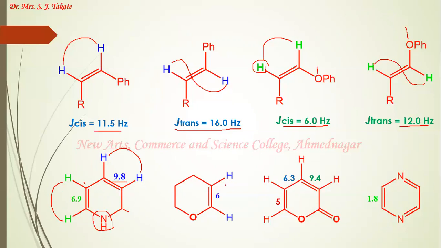Then look at this second example, where the two hydrogens are showing a coupling constant value of 6 hertz with one another. As it is attached to oxygen, due to the presence of the electronegative oxygen, the coupling constant value has been decreased to 6 hertz. Next, look at this third example. Here, this coupling constant value is 9.4. This is 6.3, and this is 5 hertz. All three coupling constant values are different.